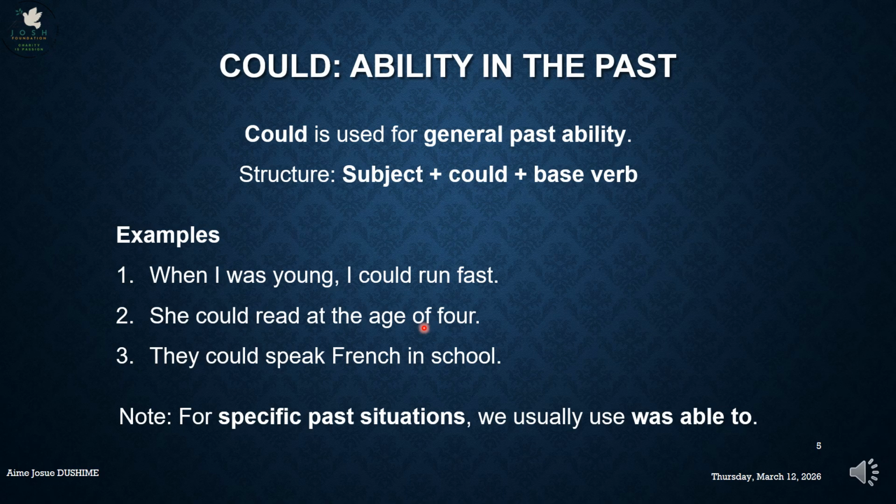To read can be letters of the alphabet, or numbers; we are not specific on what kind of reading the person could do at that moment. They could speak French in school. It is not specific. For a specific past situation, when it is not a general ability, we usually use was able to. Like I can say, when I was young, I was able to run 5 kilometers.